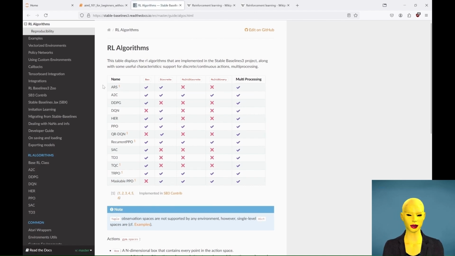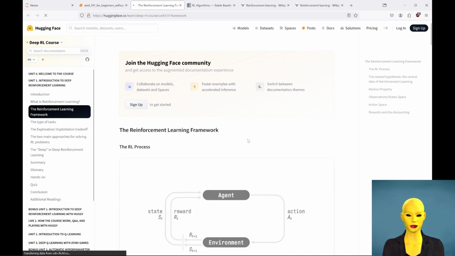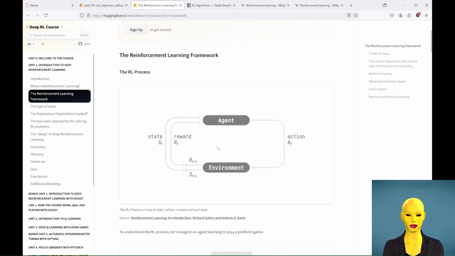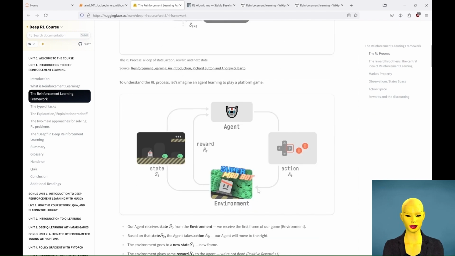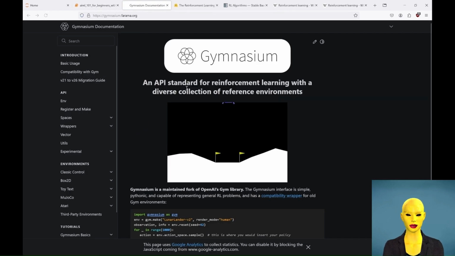All the algorithms are based on the aforementioned key concepts in RL that include the agent, the decision maker, the environment, the system the agent interacts with, the state, the current situation in the environment, the action, choices the agent can make, and the reward, feedback after taking an action, indicating its success. Additionally, frameworks like Gymnasium provide standardized environments to test and develop RL models, making it easier to evaluate and benchmark agents in diverse scenarios.